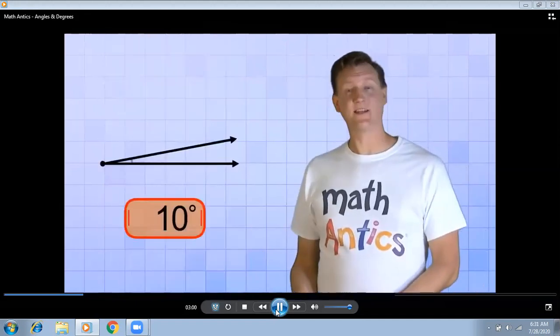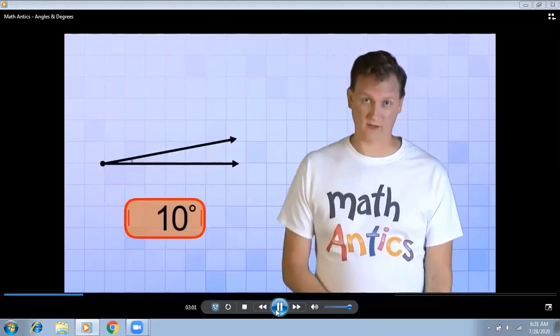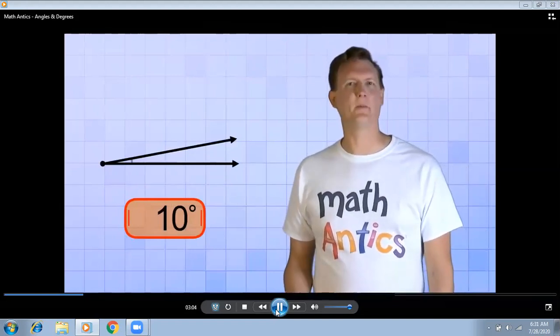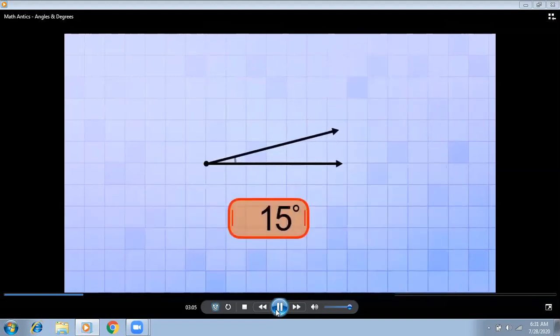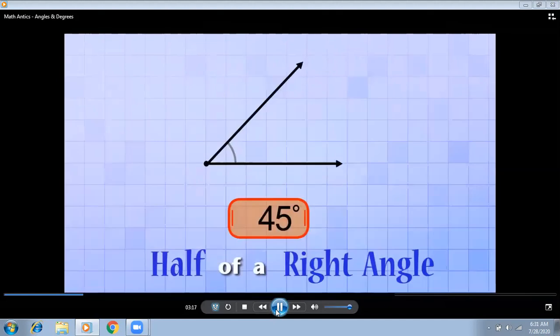So we can see that a 10 degree angle is still a very small angle. So let's keep going, but a little bit faster this time. That's 15 degrees, 20, 25, 30, 35, 40, and 45. Now 45 degrees is a special angle because it's exactly half of a right angle.